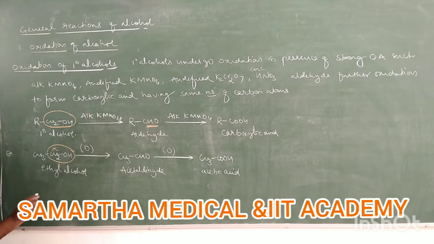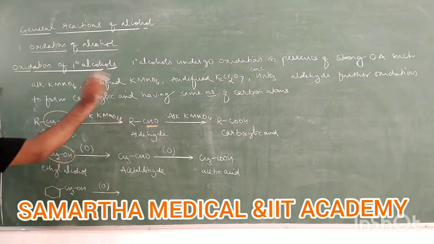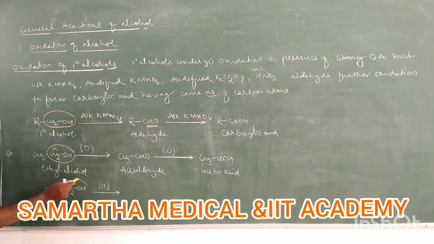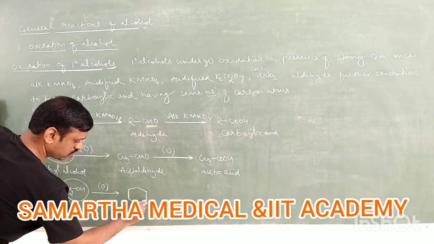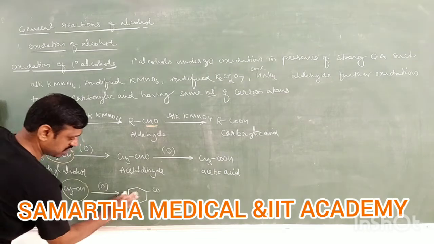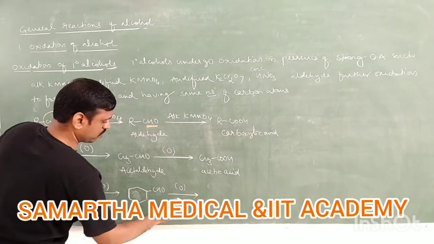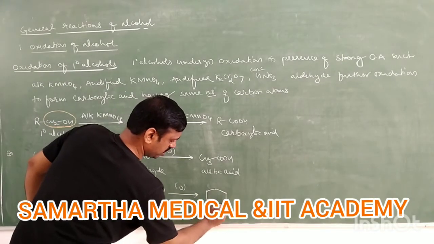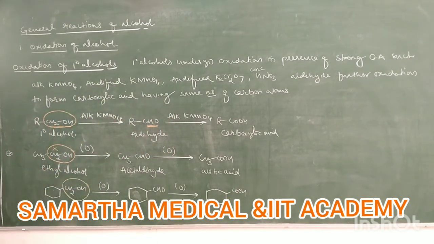Let us take one more example. Take cyclohexyl CH2OH. It is also a primary alcohol. This primary alcohol undergoes oxidation with any one of the strong oxidizing agents. Come on, tell me, this CH2OH group converts into a carboxylic group. Sorry, not benzene. First it converts into an aldehyde group, then finally into a carboxylic group. Like that, all primary alcohols can undergo oxidation in this order.